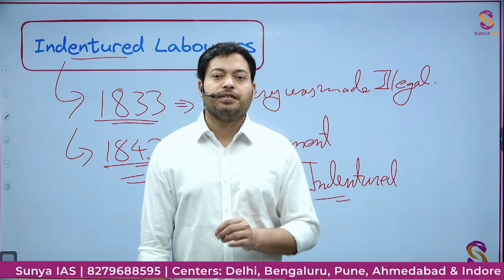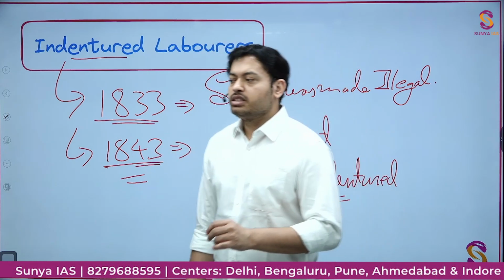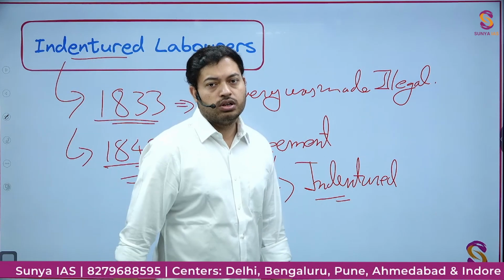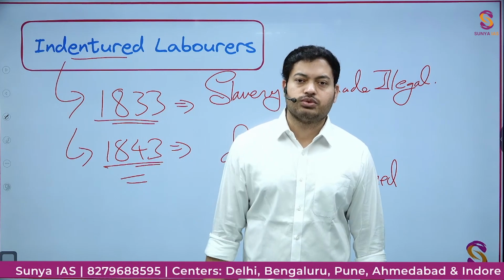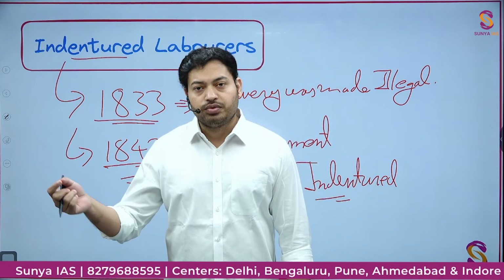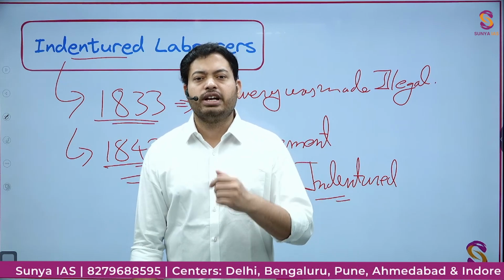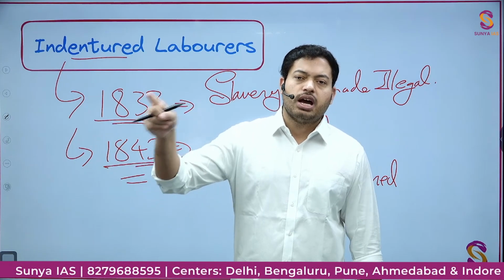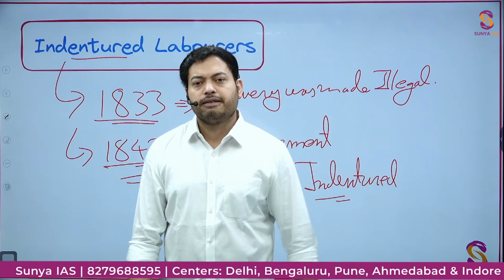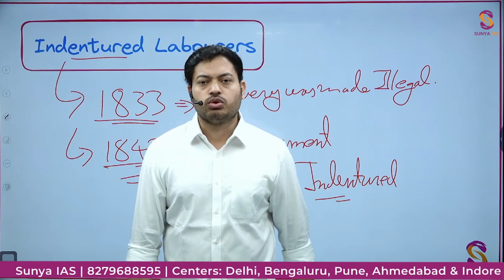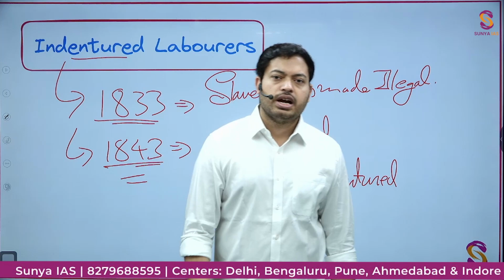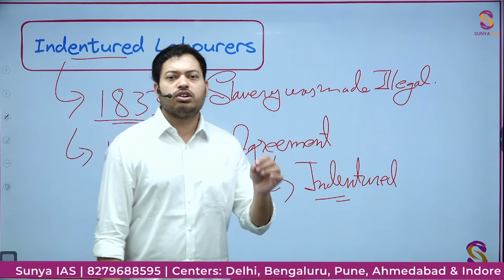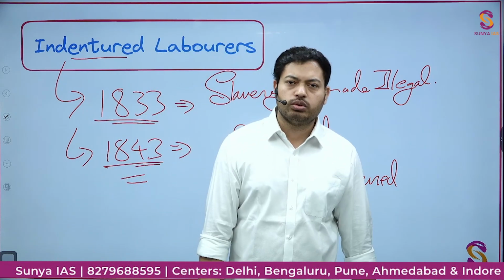But by the 1870s you will see that those Indians now wanted the Britishers to give the piece of land which the Britishers had assured. Now the Britishers found themselves in a very difficult situation, because the local tribes of these places did not want Indians to be there, and there was a real chance of a crisis between local tribesmen and the Indians who were immigrants over there. Whose doing was it? The Britishers. Who created such difficulties? The Britishers. And then the Britishers started creating difficulties so that Indians would return back, instead of asking for the land which had been assured to them back in the day.